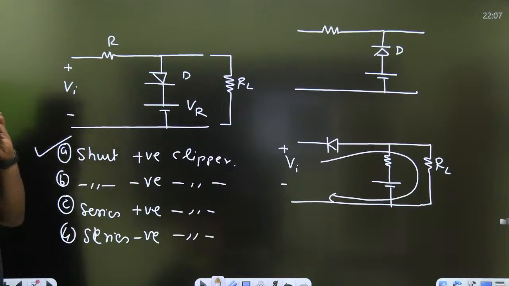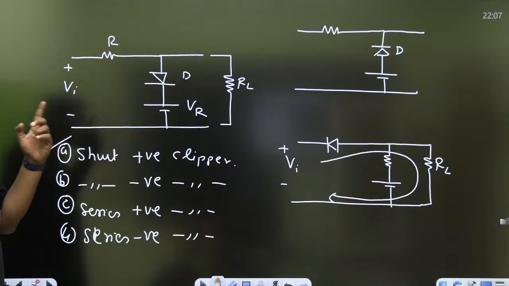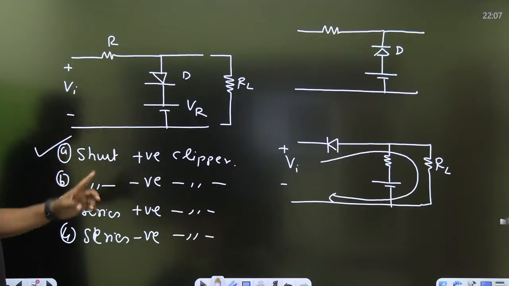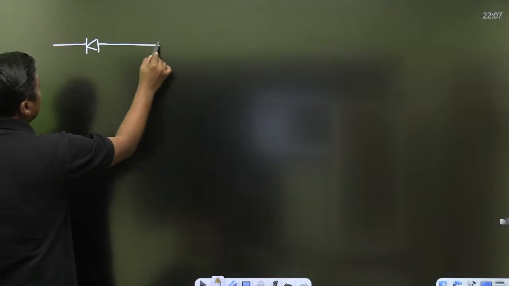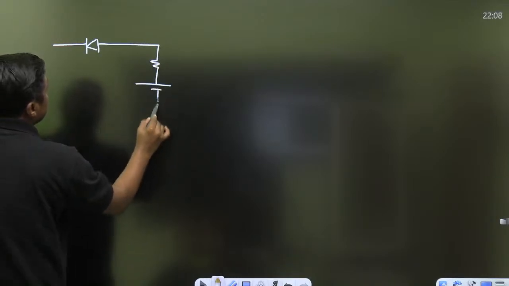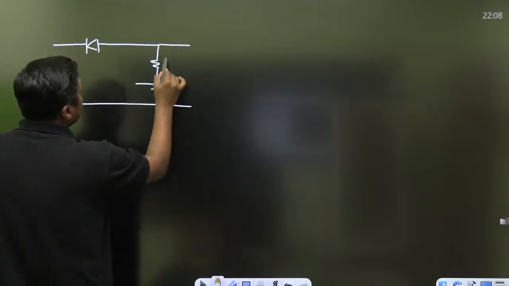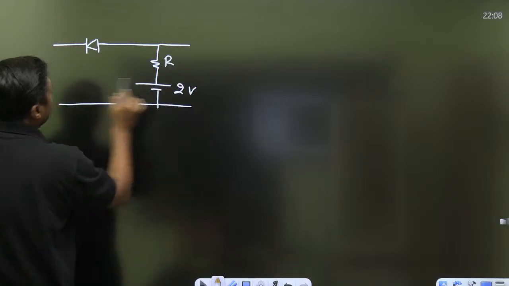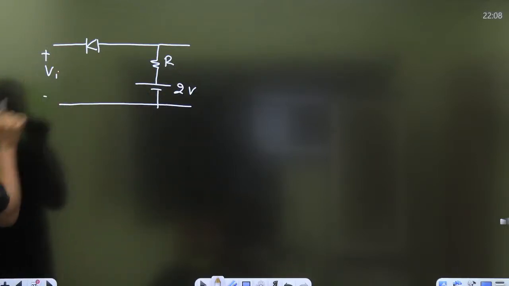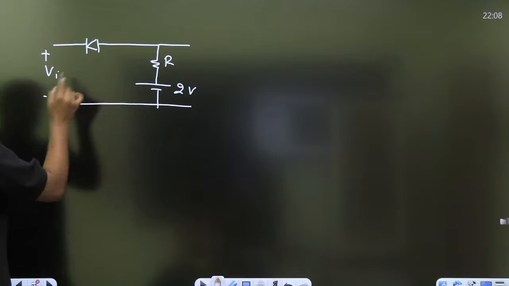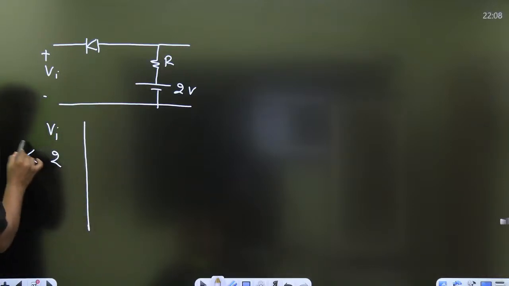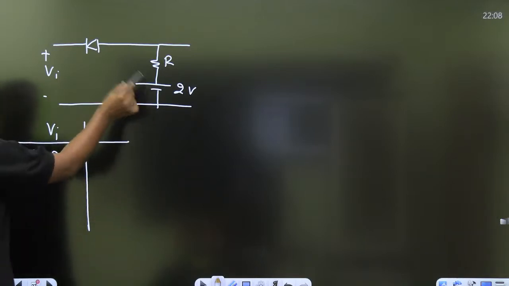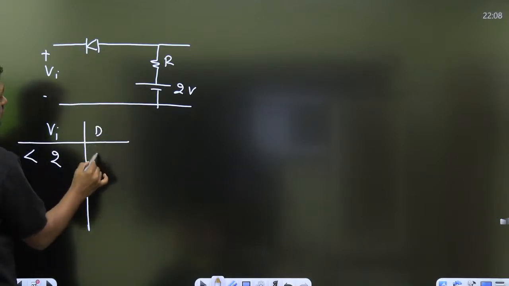So how can we solve it? When the diode is off, there is clipping. If we are making some mistake, then you can check here. Always remember, this is the case. This is R. Let this be 2 volt. Here I am giving the VI. Now you can check. When VI is less than 2 volt, the diode is on.